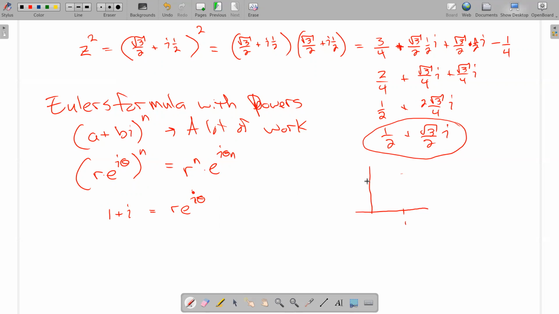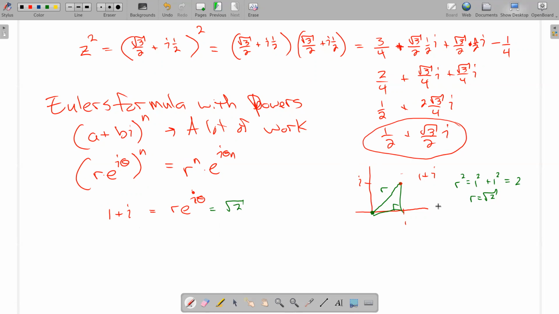1 plus i is this point right here. The radius is the distance from the pole here, the origin, out. Well, that's just a right triangle, right? Our x squared plus y squared equals r squared. So the radius there is equal to the square root of 1 squared plus 1 squared. And again, we're just viewing this as a triangle. Forget about the i for a second. 1 squared plus 1 squared is 2. So the radius is the square root of 2. So this point has a radius of square root of 2.